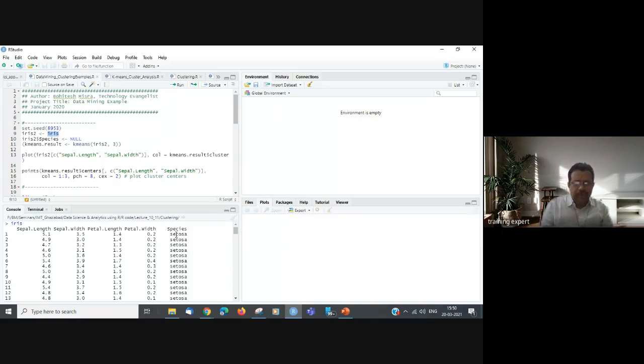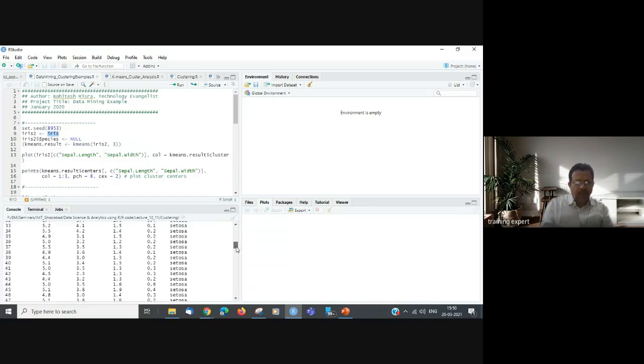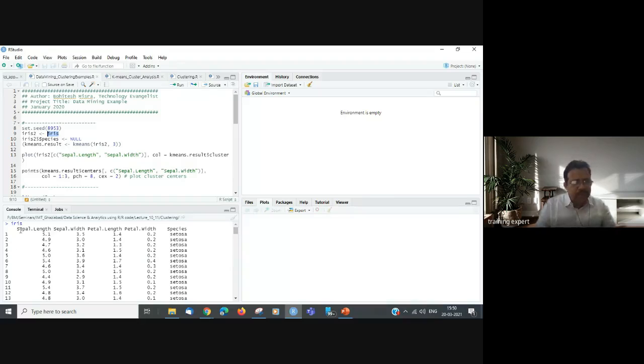These are the species of the flowers: setosa, versicolor, virginica. And it has sepal length, sepal width, petal length and petal width. All that data is saved in R as a package, and we can directly use it.